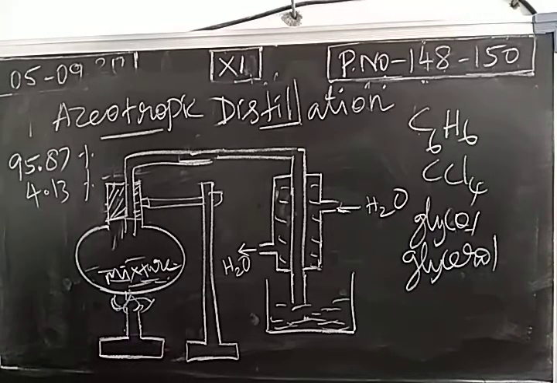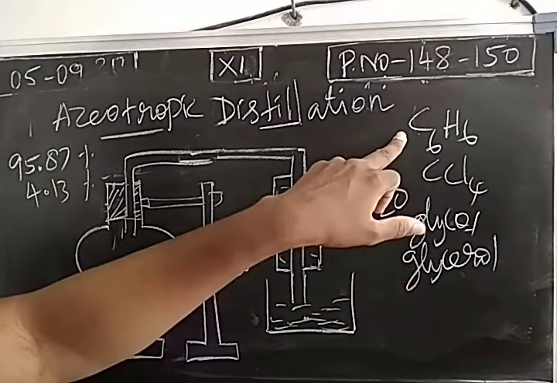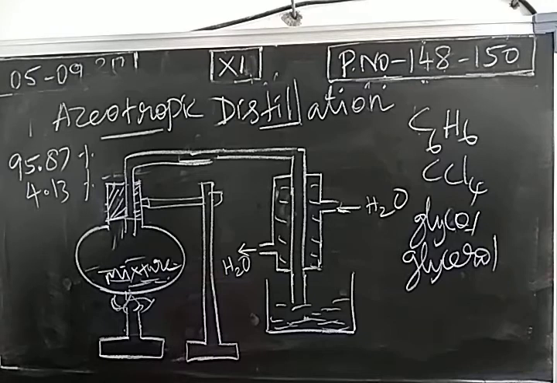In this process, when we add benzene or carbon tetrachloride to the mixture, this will reduce the partial vapor pressure of alcohol. So we have alcohol and water in the mixture, and when we add benzene or carbon tetrachloride, it will reduce the partial vapor pressure of alcohol. So the boiling point of alcohol will be increased. When vapor pressure is reduced, the boiling point is increased. So during the distillation, when the boiling point of alcohol is increased, the low boiling liquid, water, will come out first. So this is the principle of azeotropic distillation.